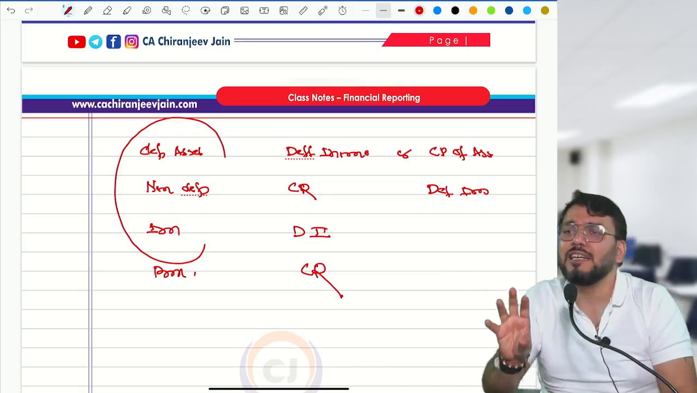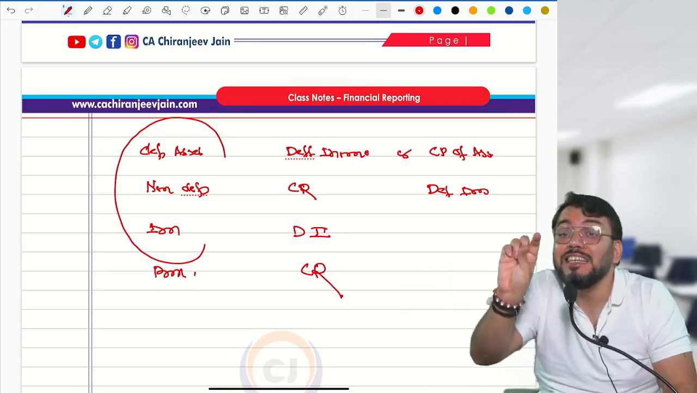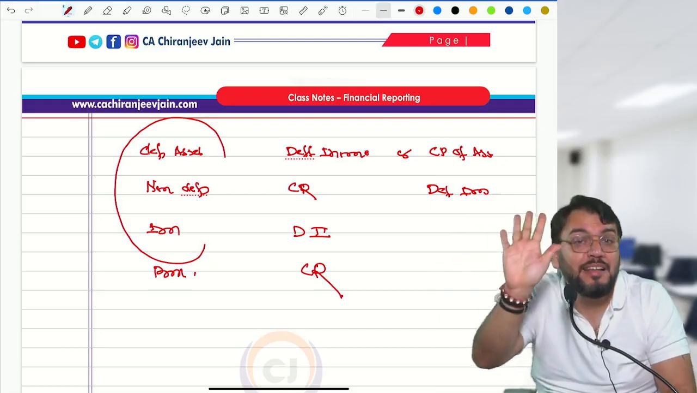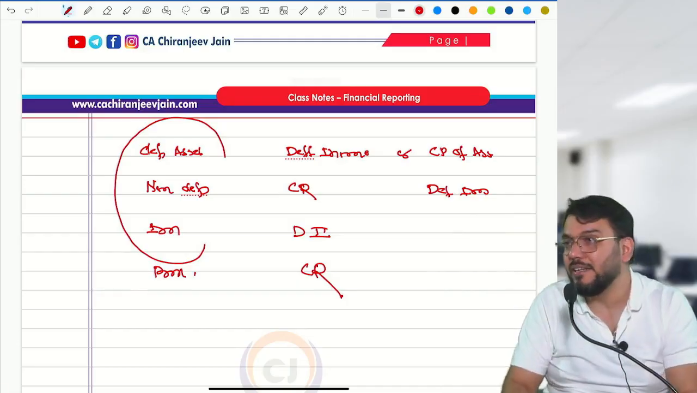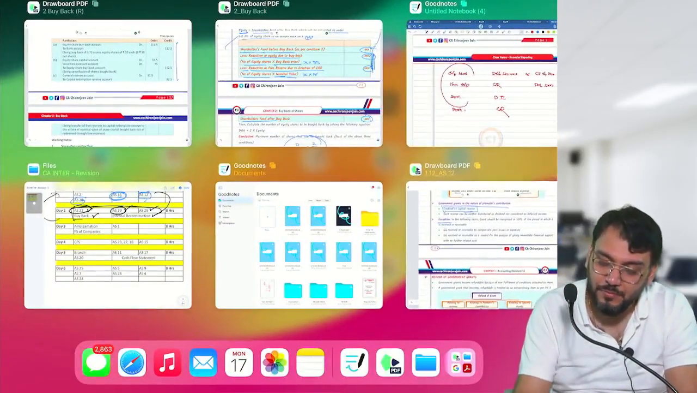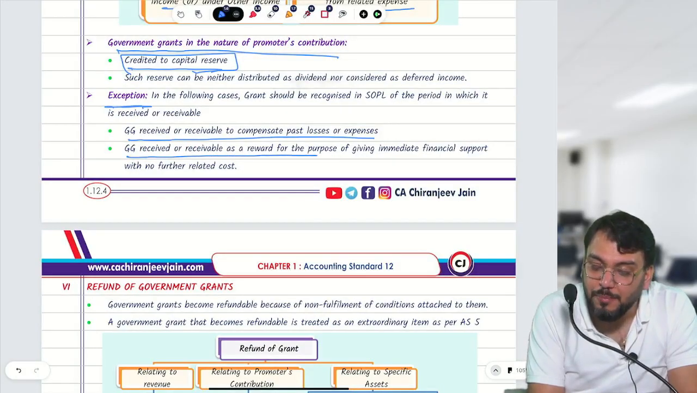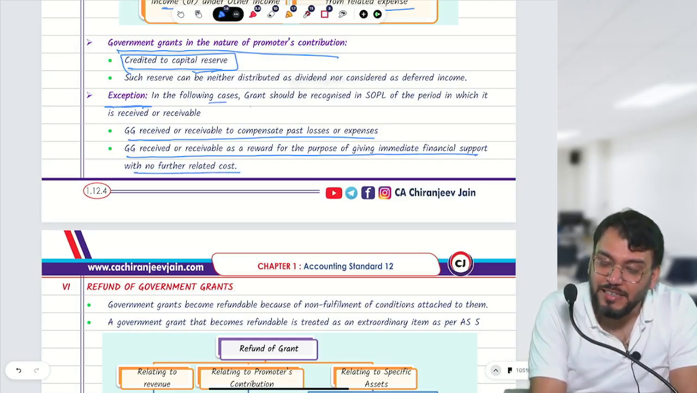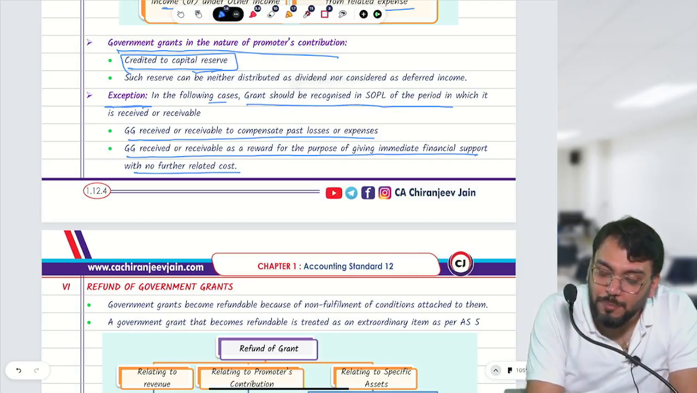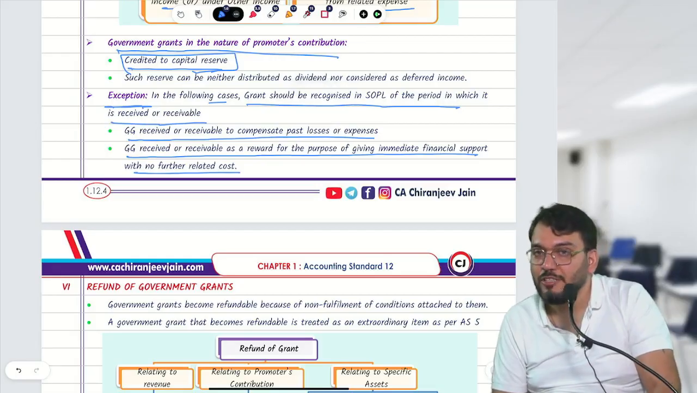Means can I say whenever grant is without any condition, always transferred to PL immediately. So any unconditional grant will be always transferred to PL immediately. So whenever grant is received without any condition, transfer it to PL immediately. Understood? That is only given. Check karo. What is given? Grant received or receivable to compensate past losses. Grant received or receivable as a reward for the purpose of giving immediate financial support with no related cost. In the following cases, grants will be recognized in PL of the period in which the grant is received or receivable. Chalega? Have you understood?